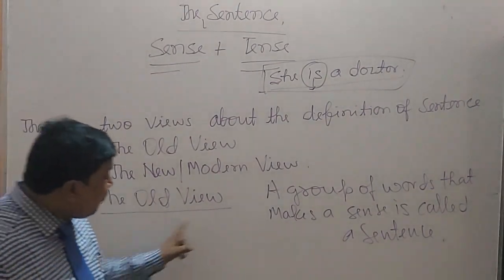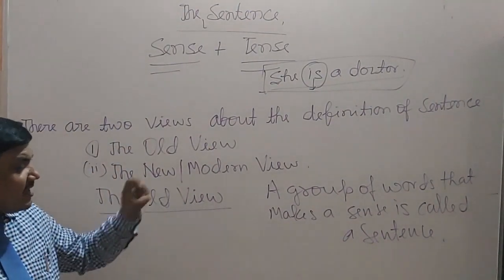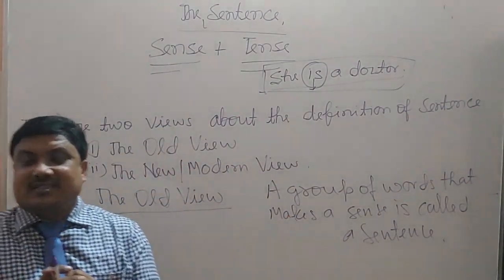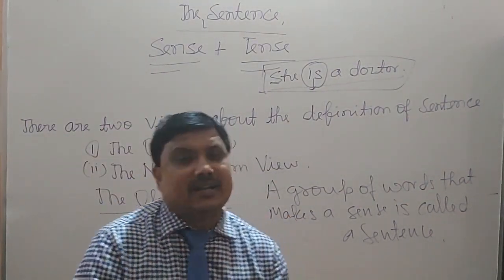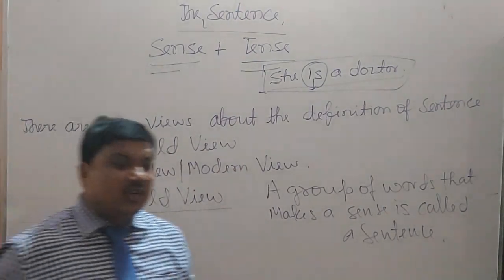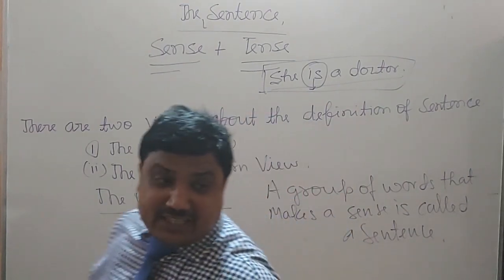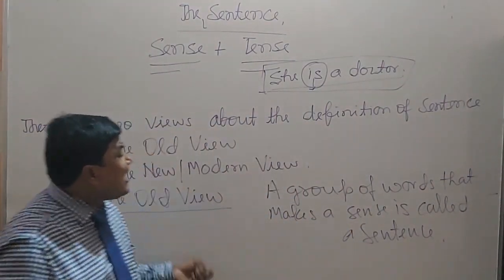It means both grammarians support that for a sentence, a group of words is required. In the absence of a group of words, a sentence cannot be formed. Dear student, this is the main point which I want to indicate.